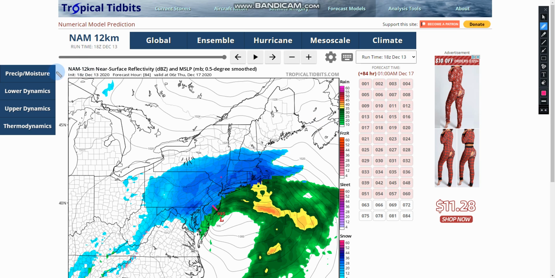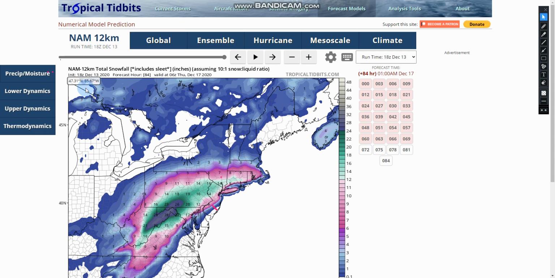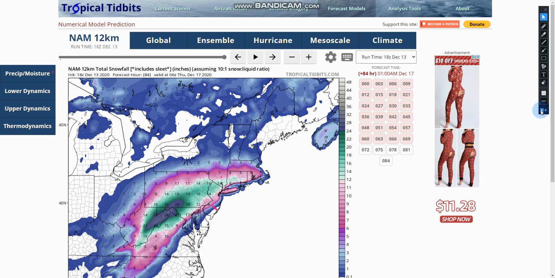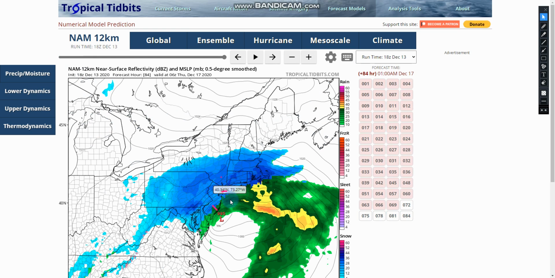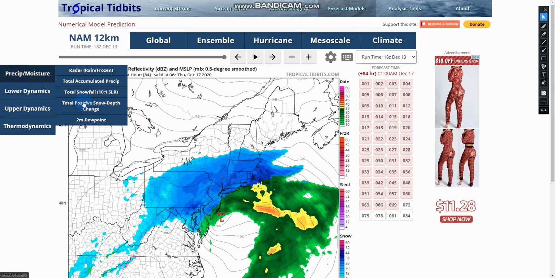Now, the snow totals, at least for this hour at 1 a.m., for the NAM show really big snow totals so far. You have almost a foot of snow on Long Island already, and you still have a lot of time to go on this system as shown by the NAM. It is only at New Jersey, and you have 8, possibly 10 inches of snow on the ground here.